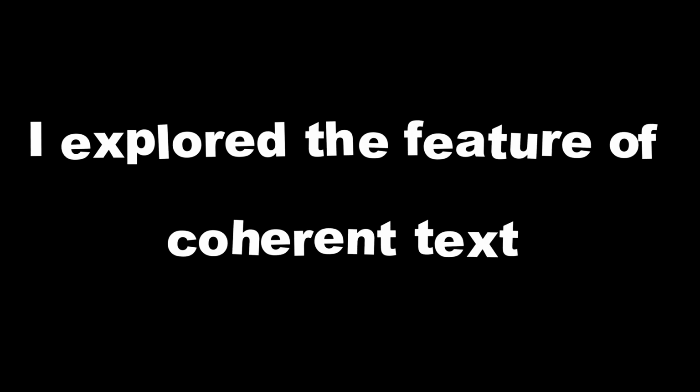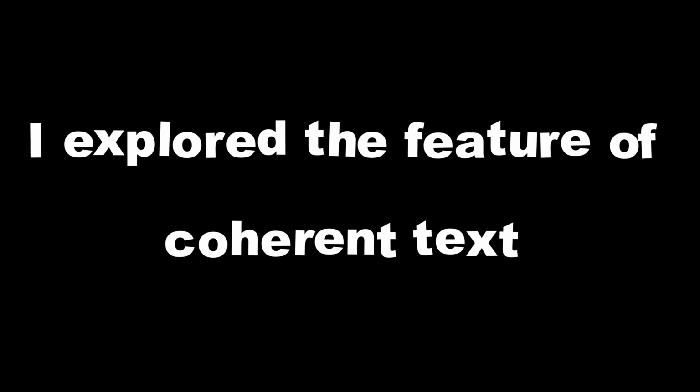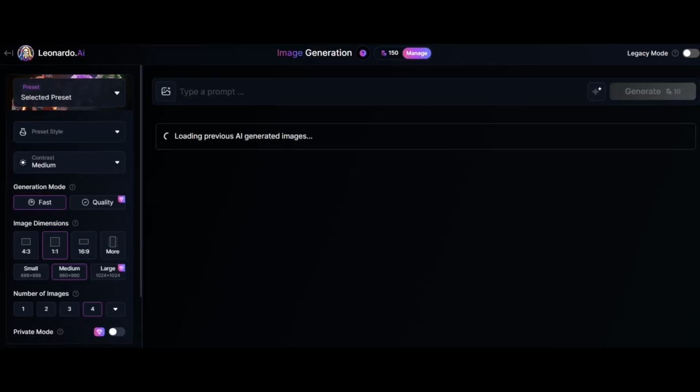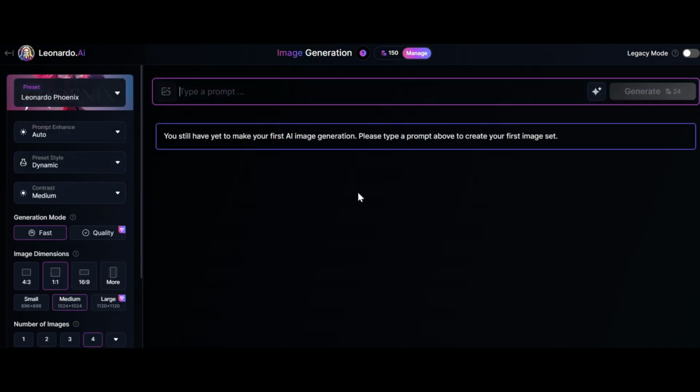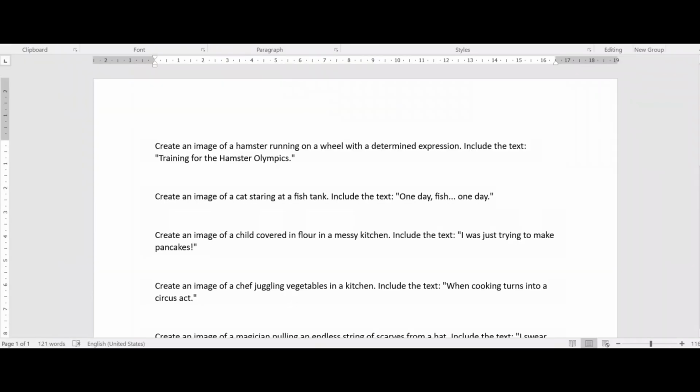I will add contents for social media, even YouTube thumbnails, and professional comic strips. In this video, I explored the feature of coherent text by using Phoenix and compared it with ChatGPT 4o as well. Let's dive in. I'm using a free account here. When you click on image generation, by default, Phoenix is the preset model. To save time, I already prepared 5 prompts to test.